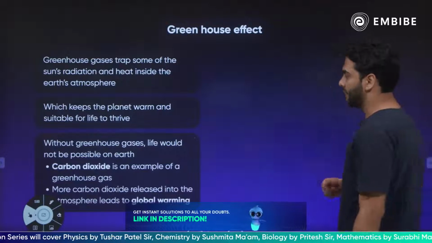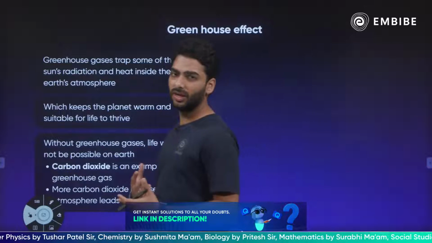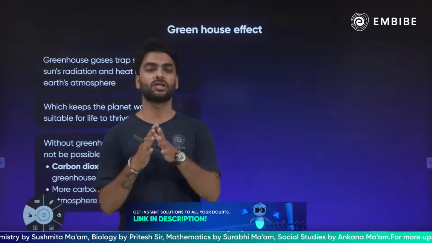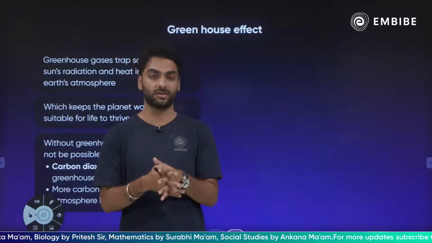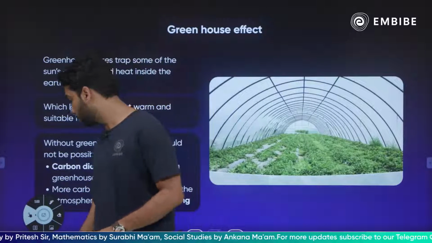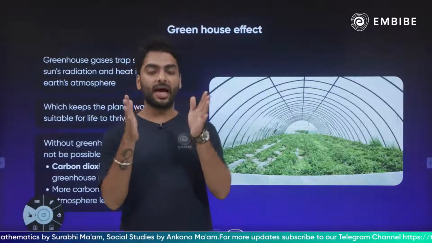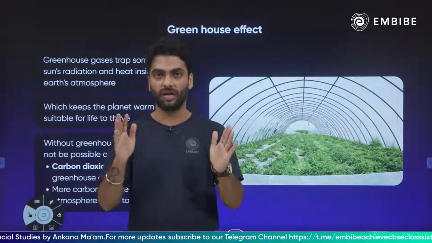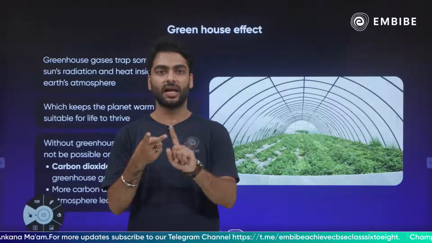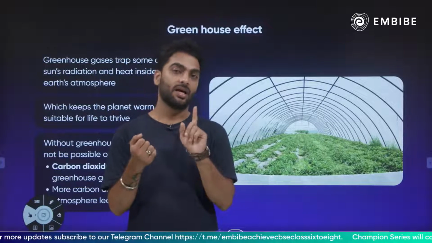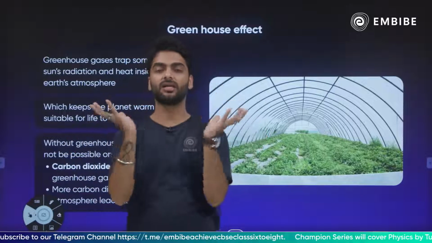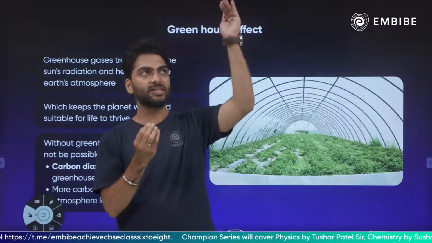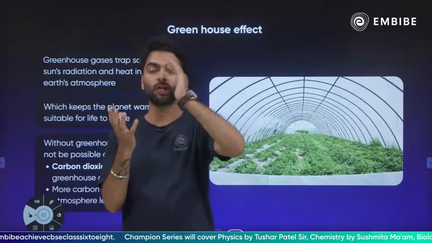Then the greenhouse effect. So now there are a lot of misconceptions about the greenhouse effect. Basically if there was no greenhouse effect, the earth would have turned into a cold desert, right? The earth would have turned into a cold desert. So what happened is that billions of years ago the earth was actually a cold desert, there was no life on earth, and then gases like carbon dioxide, nitrous oxide, fluorinated gases, methane, they started developing in the earth's atmosphere. And because of these gases, whenever the sun's heat used to come on the earth, it used to get trapped there.